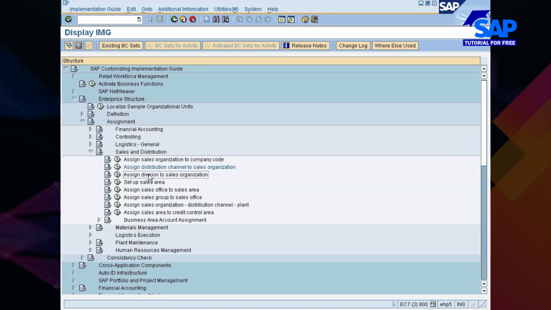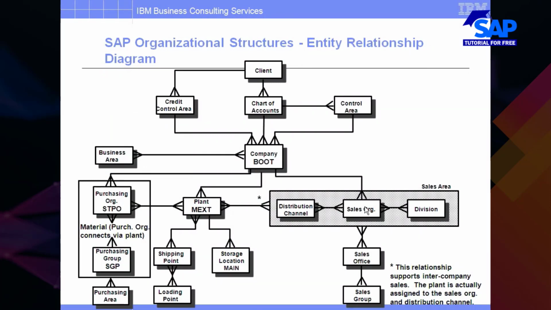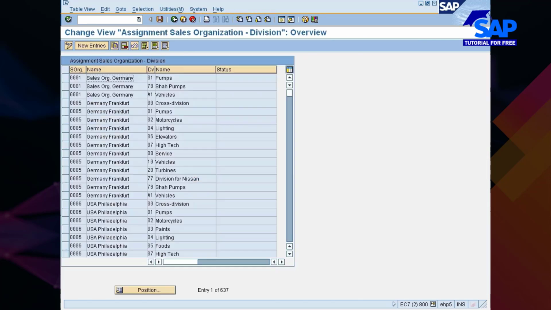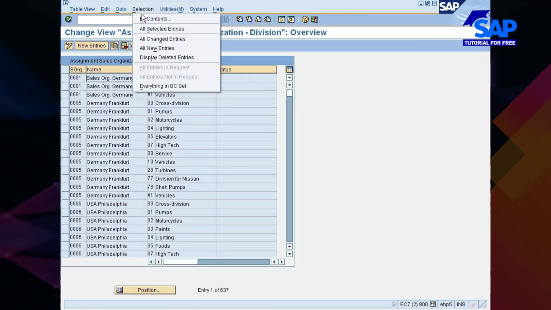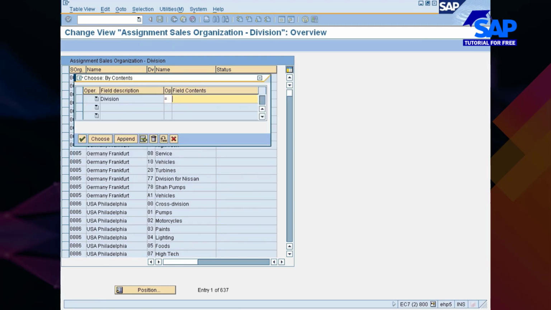Back. Now division and sales organization. Look here, division and sales organization. This link you have to establish. Go with this one. Once again, go to selection, remove all inconsistent entries. Your division is 77, that's what I have given.